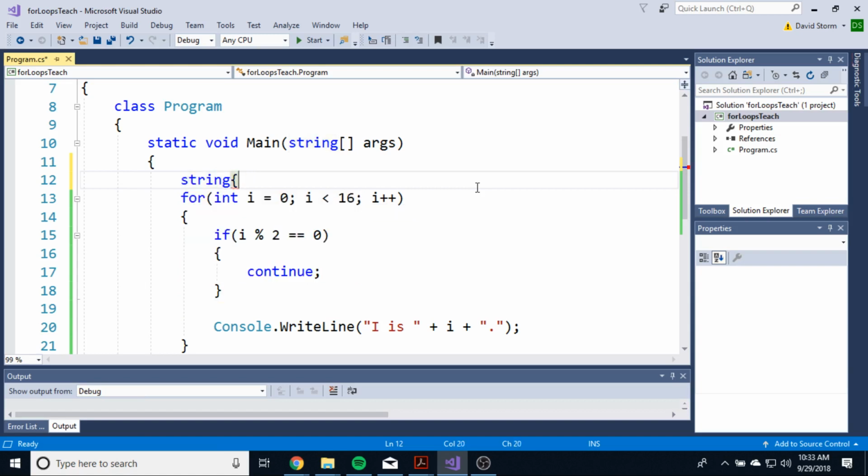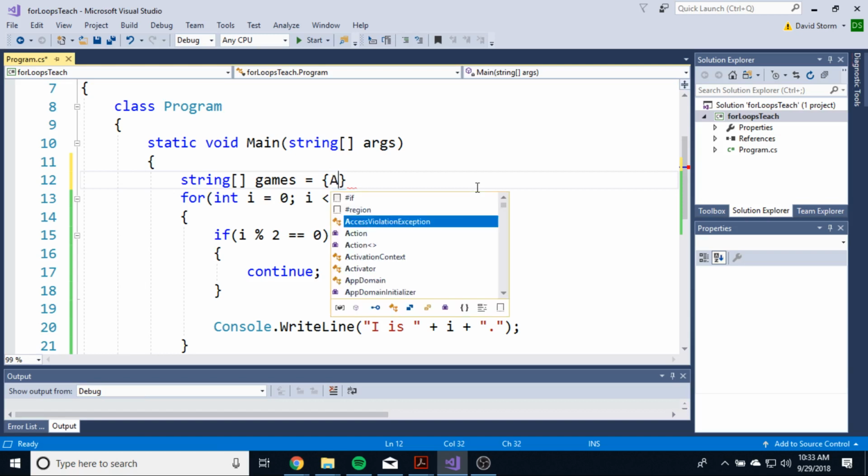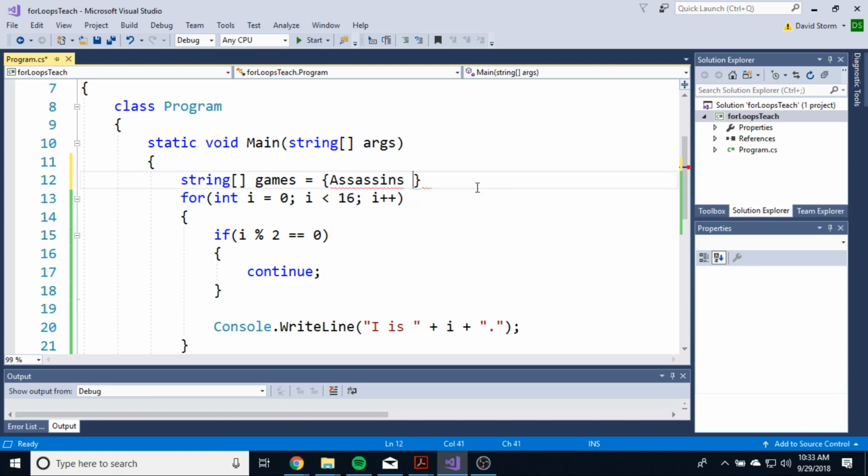Let's say, I don't know, games. And then inside the array, we'll put Assassin's Creed. Oh, it's a string array, so it needs to be a string.